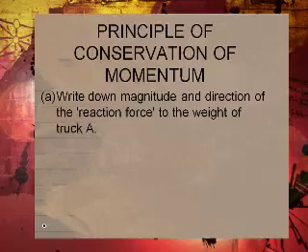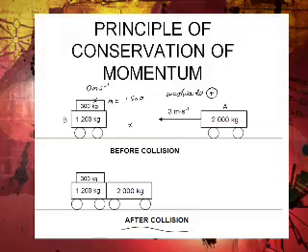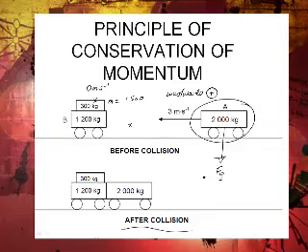Now, write down the magnitude and direction of the reaction force to the weight of truck A. If you look at truck A, the weight of truck A is in that direction, force of gravity. The force that reacts to this is what we call the normal force, the force that acts from the surface where that object is, F normal, and it should be equal to Fg.